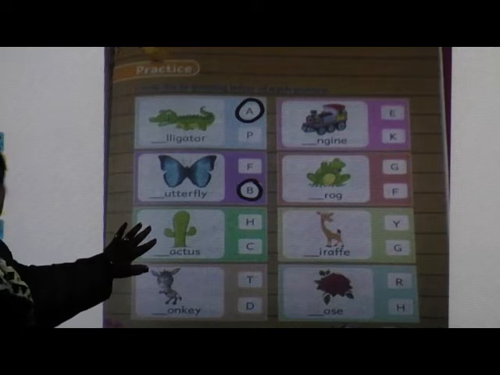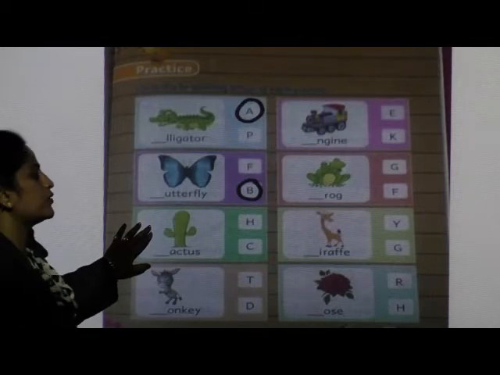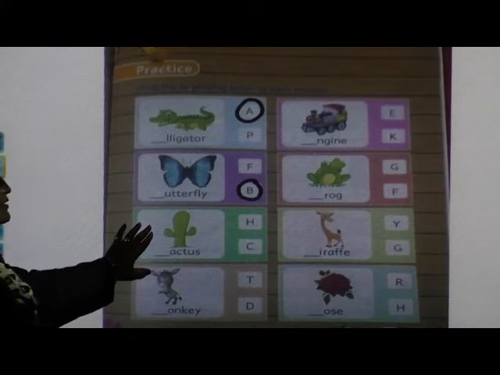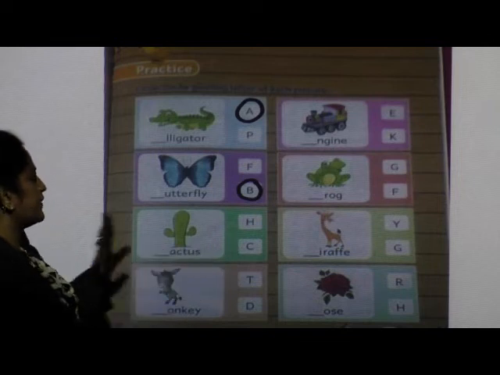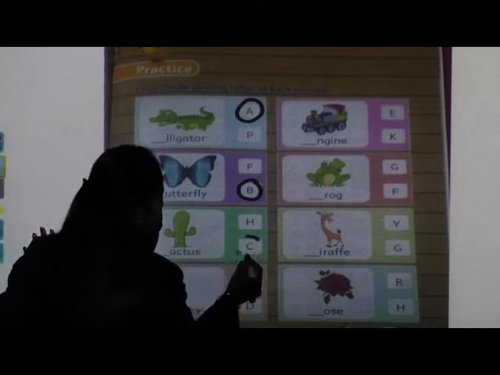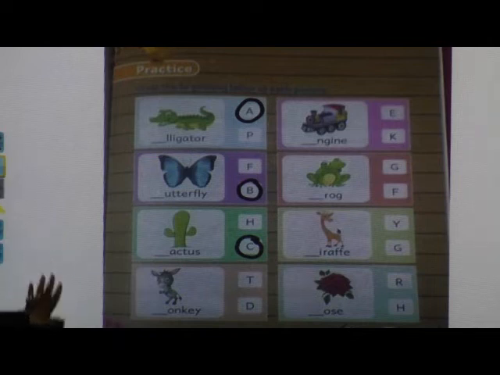Next picture, it is a plant. Which plant is this? Very good, it is a cactus. So what will be the beginning sound or beginning letter of cactus? H or C? C. Very good. Cactus. Circle.